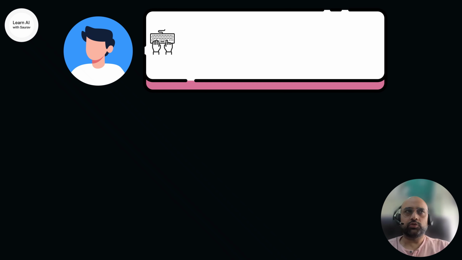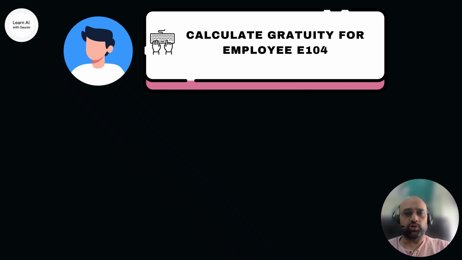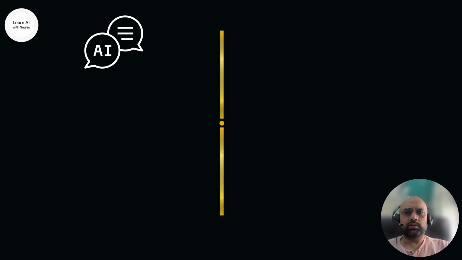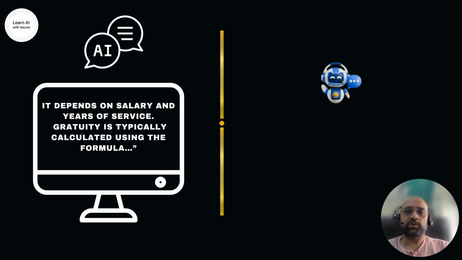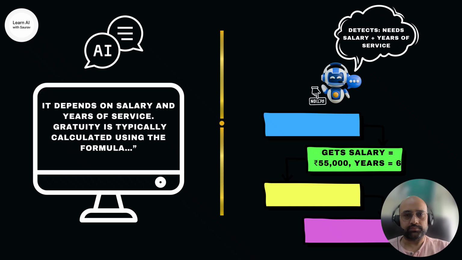Now, let's say you ask a normal language model to calculate gratuity for any employee, say Saurav. The generic model, though, cannot access your database, so it would just explain the formula and give a theoretical answer.